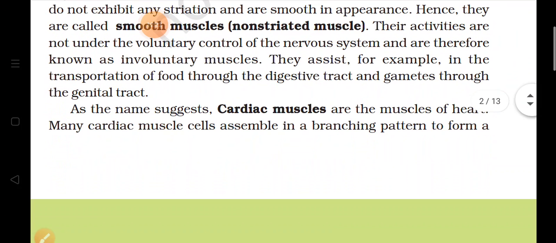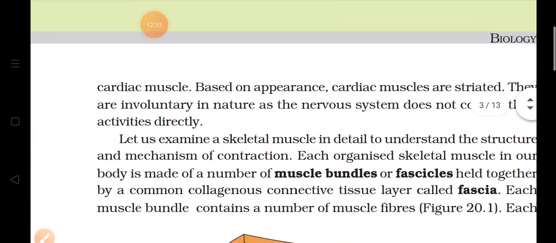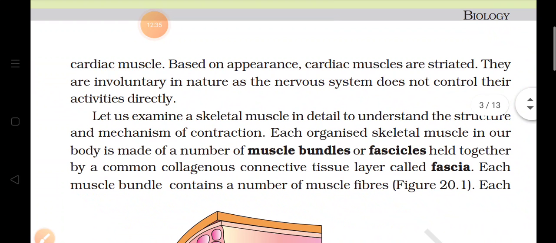Then the third type of muscles are cardiac muscles. These muscles are present in the heart, and if we talk about the structure, they have a branching pattern. Based upon this branching and appearance, these cardiac muscles are striated and they are involuntary, meaning they will work automatically. The nervous system does not control their activities. So these are the three types of muscles present in the body.